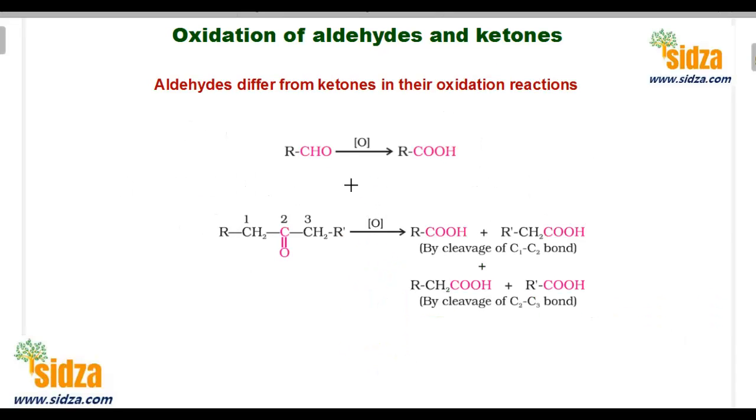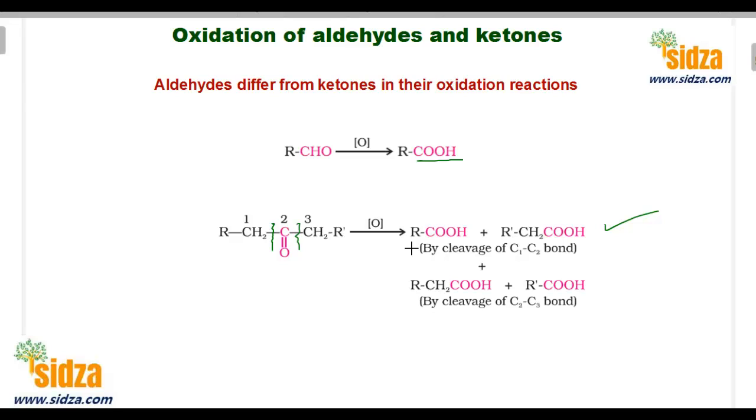Now, as we discussed, if you have an aldehyde, it will convert into the carboxylic acid, and if you have a ketone, in ketones you have two alkyl groups. Either the bond breaking will take place from this side, and you will get these two compounds, or the bond breaking can take place from here. So when you have a ketone, you get different types of compounds, and certain compounds are major products, and some are minor products. We will discuss this in the next video: what products you get if you take a particular ketone and oxidize it.